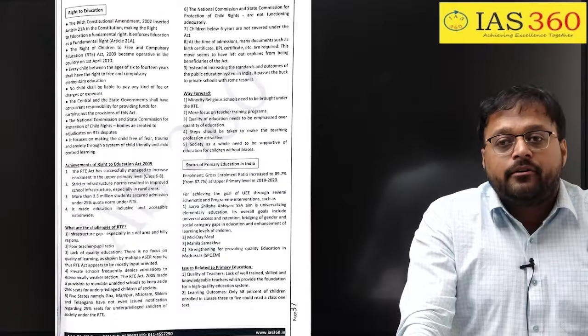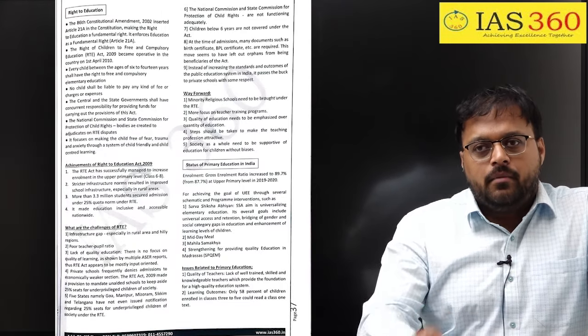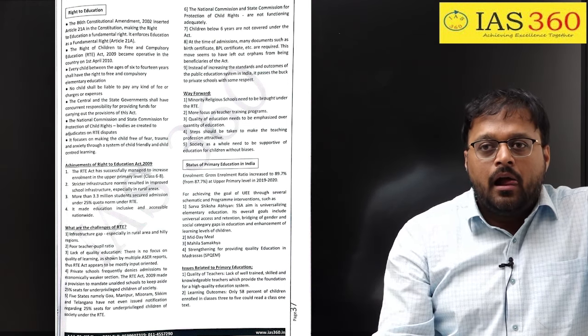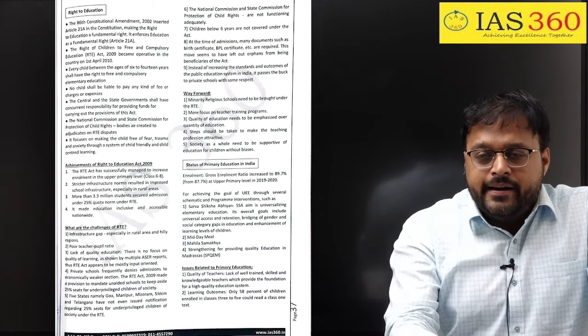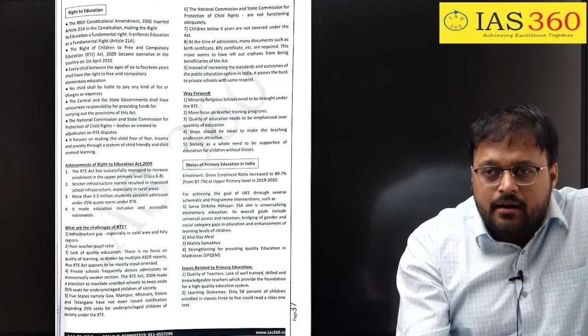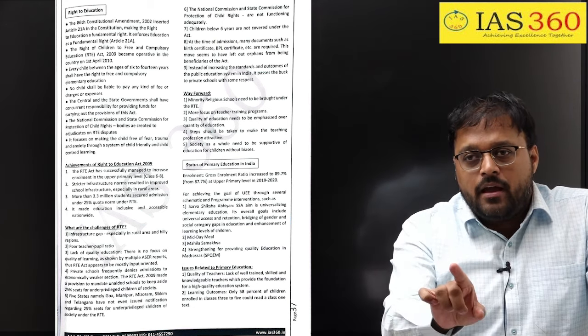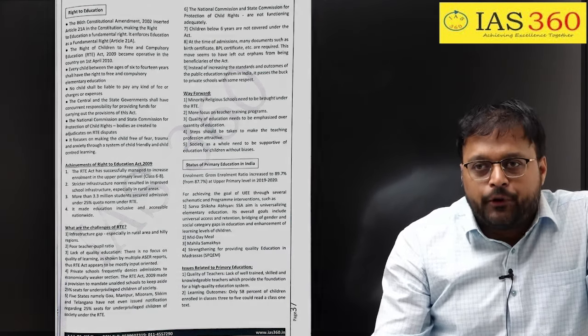If you see page number 37 of the IAS 360 governance material, which is written by me, I have talked about the RTE Act 2009, its objective, its failures, and the suggestions. So if you have read my governance booklet, this question becomes a cakewalk for you.